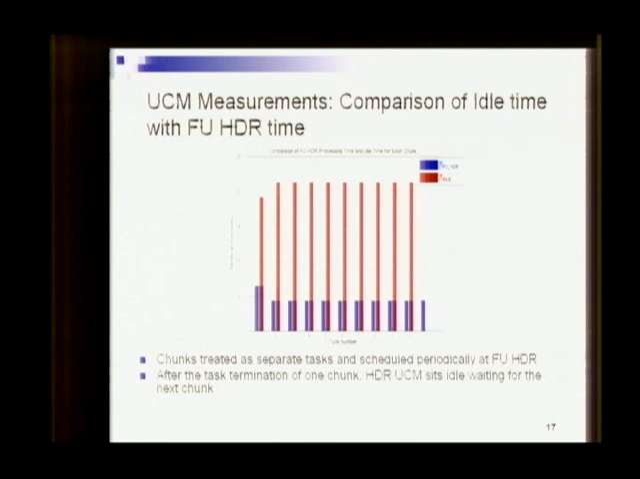This time of sitting idle is denoted as idle time. For this implementation, we measured it, and we found that for almost all chunks, the 500 byte frame is divided into 11 chunks. For almost all chunks, the idle time is greater than the FU header processing time by more than 3 times. This shows that the UCM, which is a very resource-intensive block, is getting inefficiently utilized for a single 802.11A-like flow.